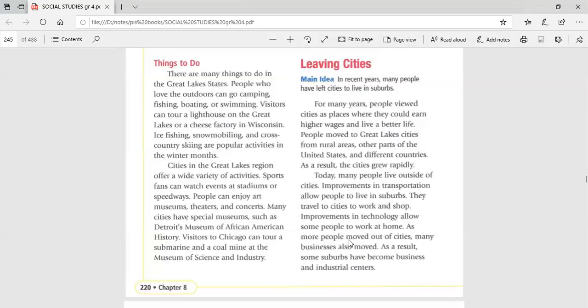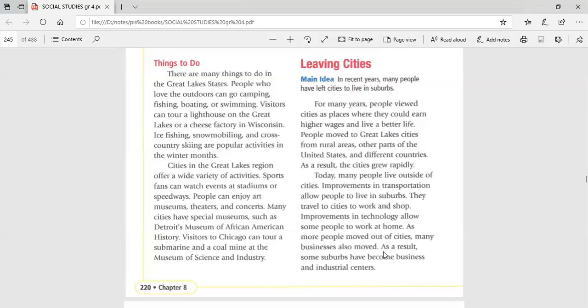And as more people moved out of the cities, many businesses also moved. So when people move to live in suburban communities, some of these suburbs will include new businesses and become industrial centers, for example. Over time they change to become urban communities, and after that people start to search for suburban communities again.